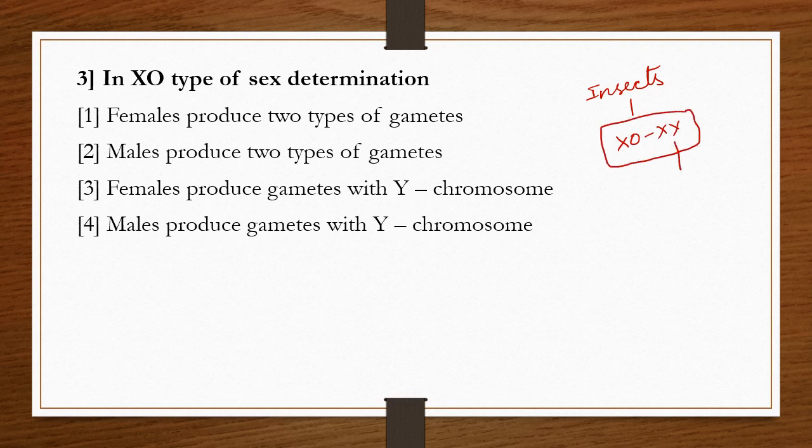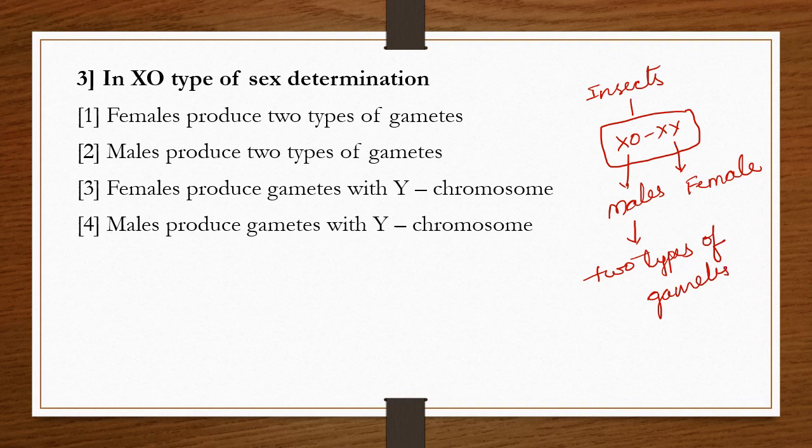Insects show this XO-XX type of sex determination. In this, XX represents the female, and XO is the male. That means the male produces two types of gametes, and the female is homogametic and the male is heterogametic.